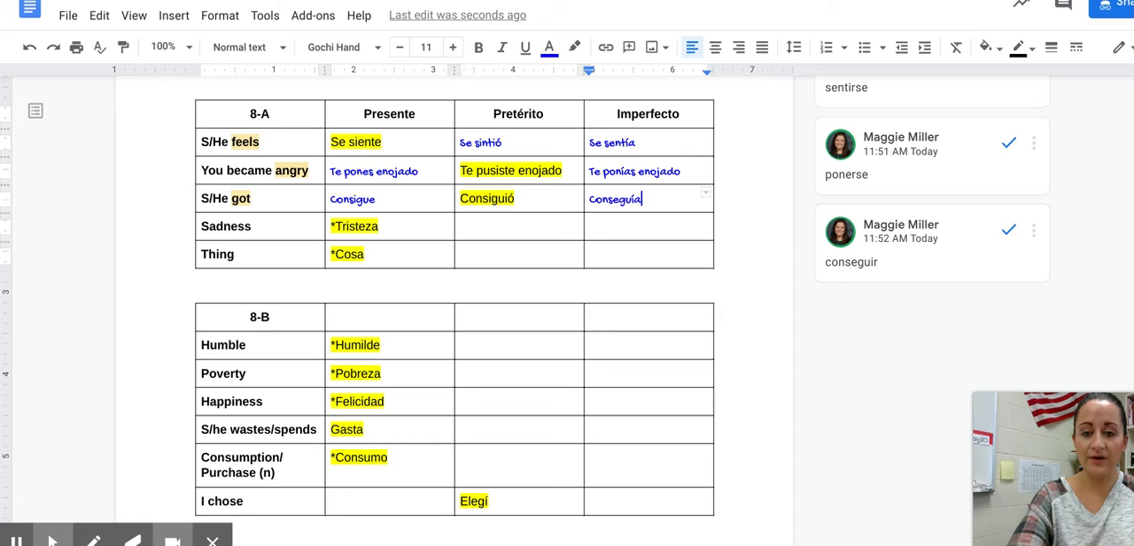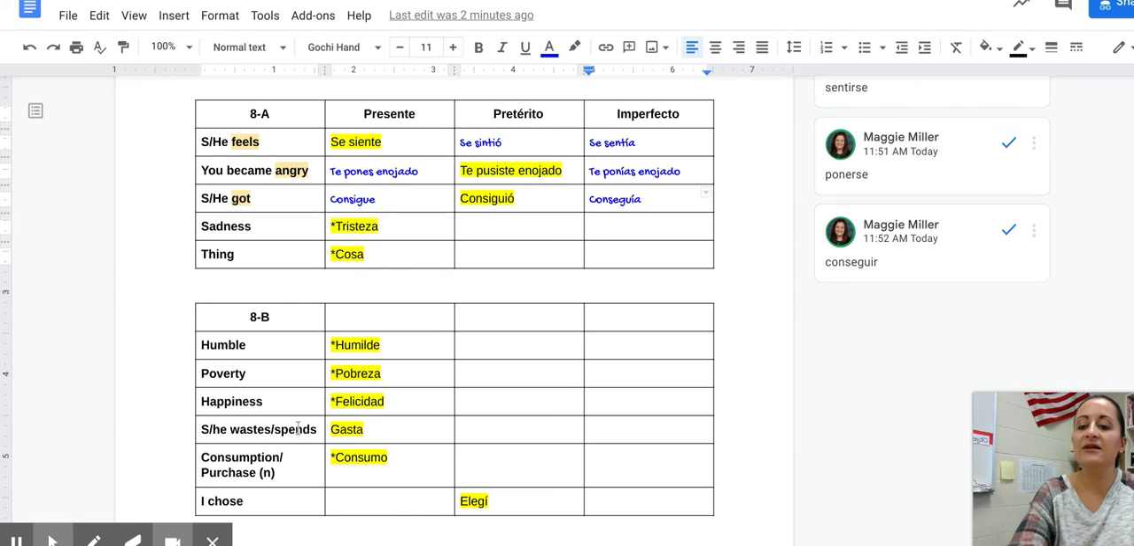Poverty is pobreza. Pobreza. And again, that's the noun form. If you wanted to use it as an adjective, right, like he or she is poor, that would just be pobre. And we've seen that one before. So pobre is poor, pobreza is poverty. Happiness, felicidad. Okay, that's your noun, happiness. Adjective form is feliz, right? I am happy, estoy feliz. So, estoy feliz, pero tengo felicidad.